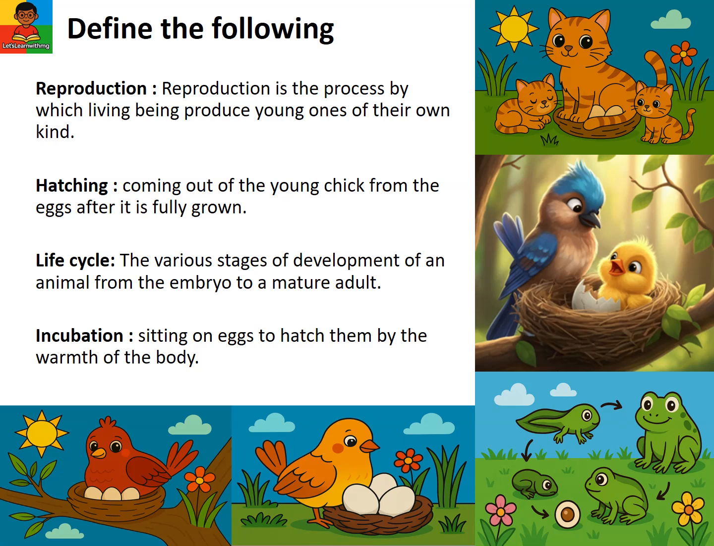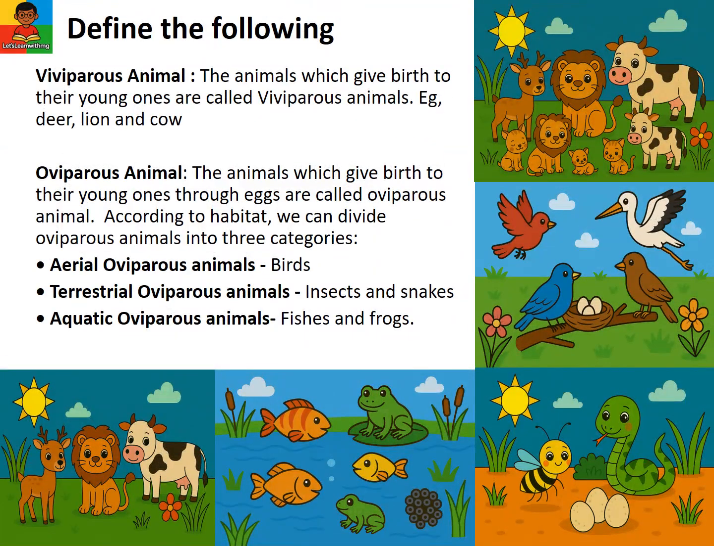Define the following. Reproduction is the process by which living beings produce young ones of their own kind. Hatching means coming out of the young chick from the eggs after it is fully grown. Life cycle is the various stages of development of an animal from the embryo to a mature adult. Incubation is sitting on eggs to hatch them by the warmth of the body. Viviparous animal. The animals which give birth to their young ones are called viviparous animals, for example deer, lion, and cow. Oviparous animal. The animals which give birth to their young ones through eggs are called oviparous animal.